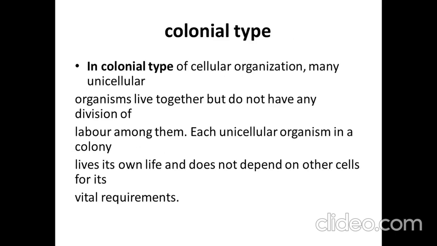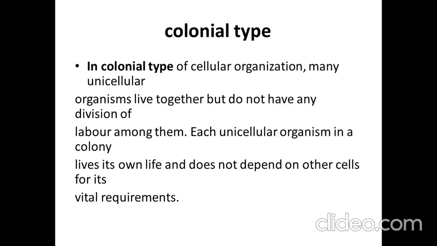And the next is colonial type of cellular organization. Many unicellular organisms live together but do not have any division of labor among them. Division of labor means they don't divide their work with each other. Everyone does their own work. Each unicellular organism in a colony lives its own life. They do their own function and do not depend on other cells for their vital requirements. They don't share their organs with each other. They have their own excretory system, but they live together.